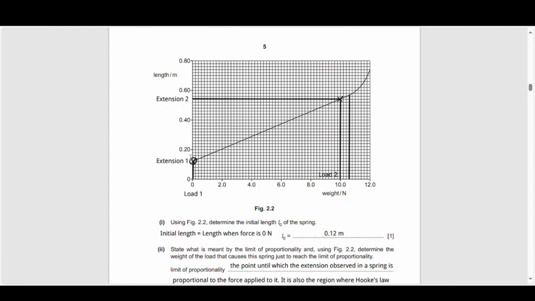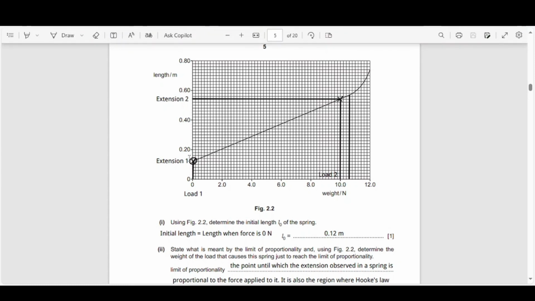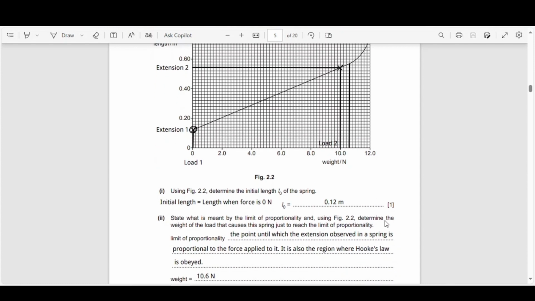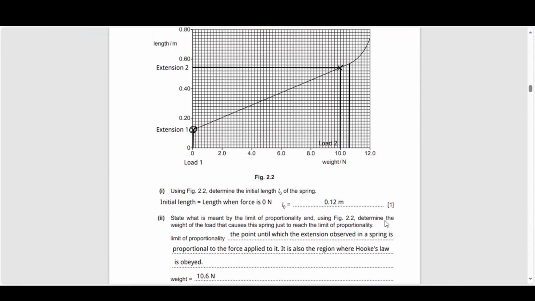So that area there where the curve starts off, or where the curve touches the y-axis, also called the y-intercept, is 0.12 meters. So that is the initial length of the spring. The second question asks, state what is meant by the limit of proportionality, and using figure 2.2, determine the weight of the load that causes the spring just to reach the limit of proportionality.